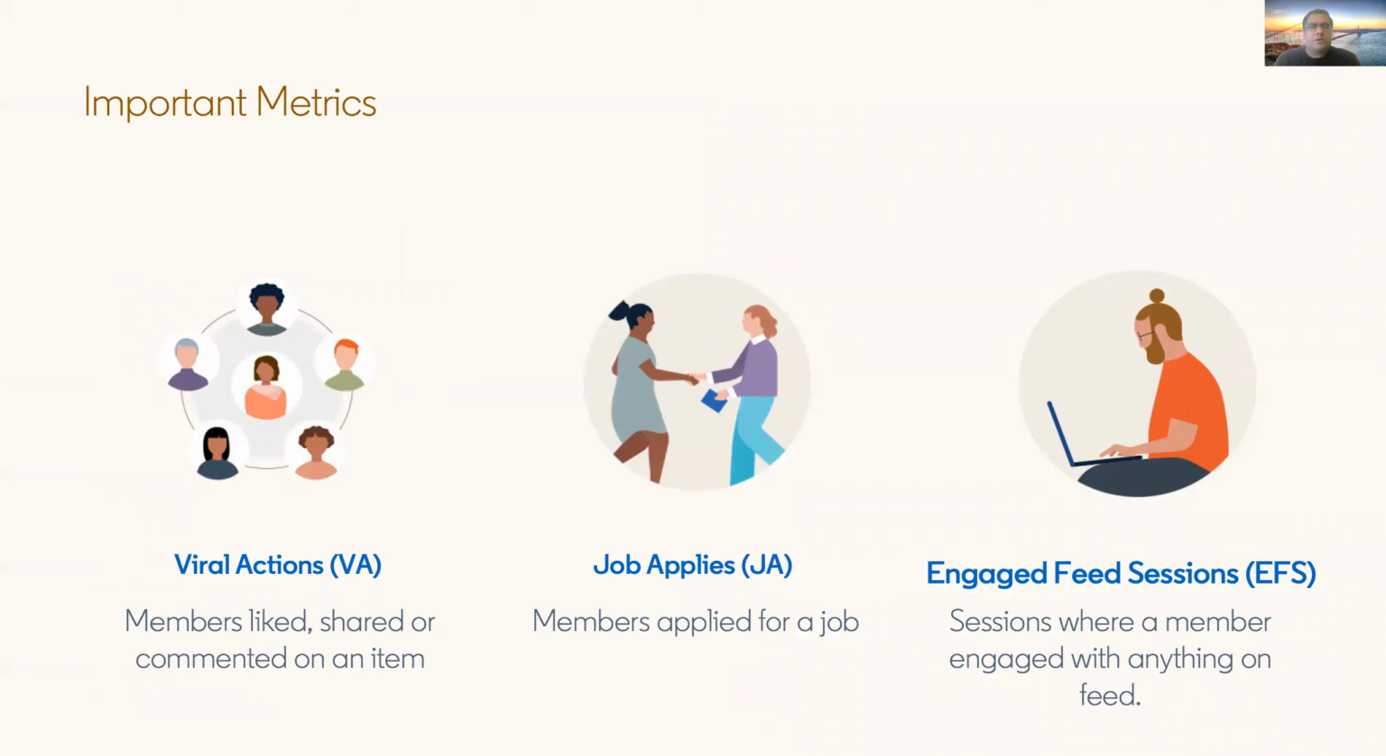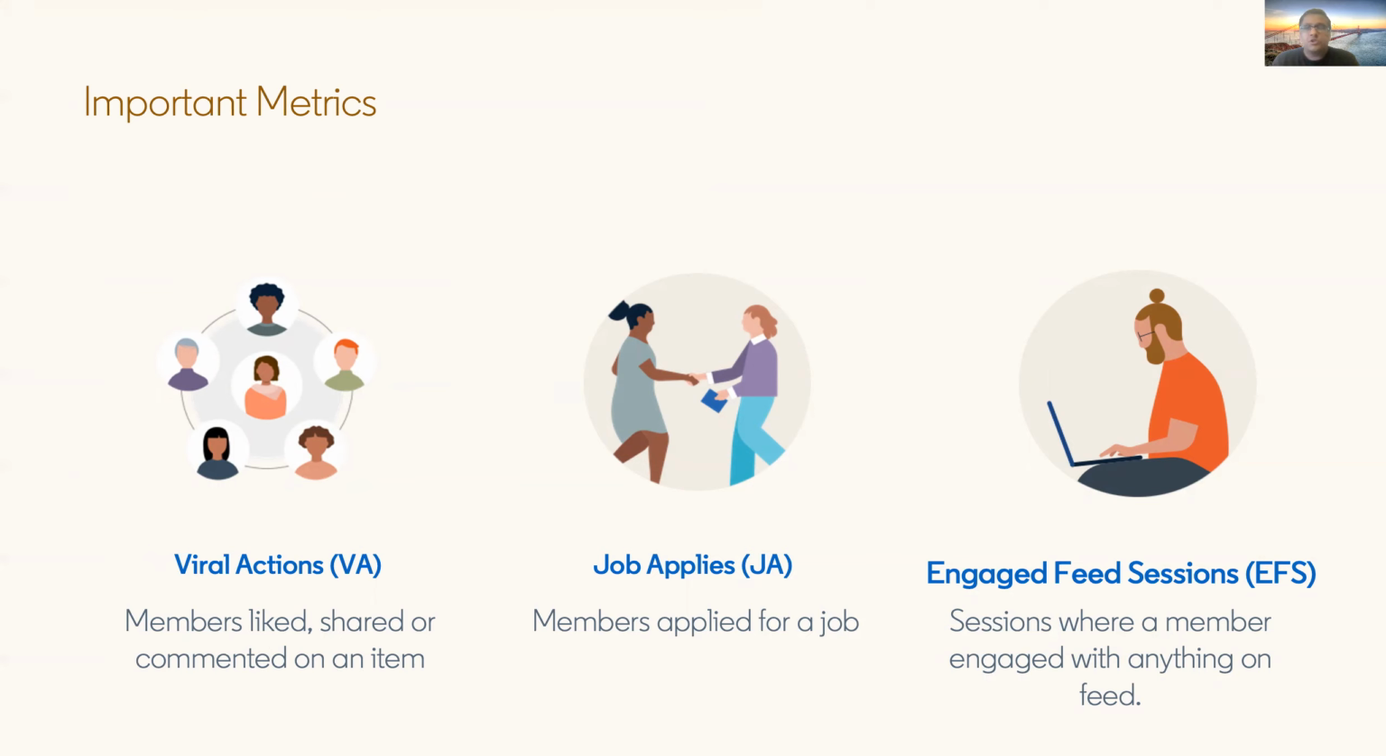We'll talk about the metrics we are looking at to measure the effectiveness of our feed product. The first one is viral actions. Whenever a member likes something or shares something, it percolates through their network and gives an opportunity for their network to engage with the item.